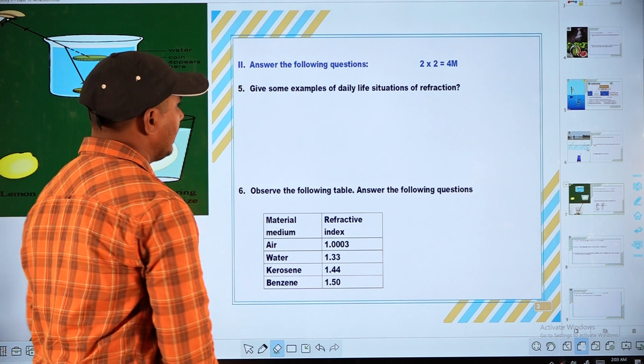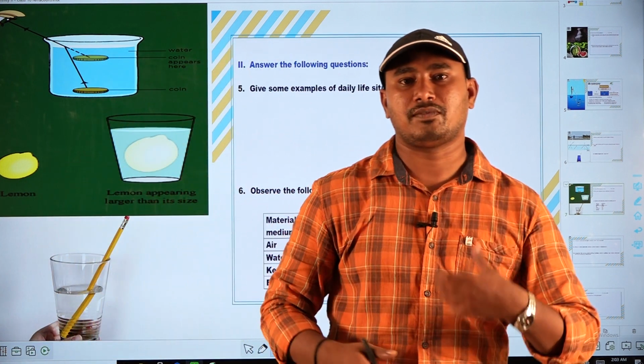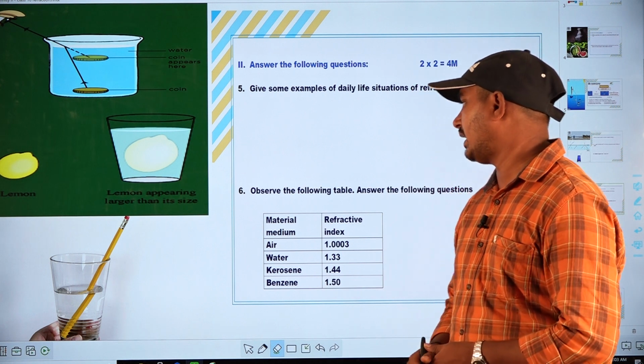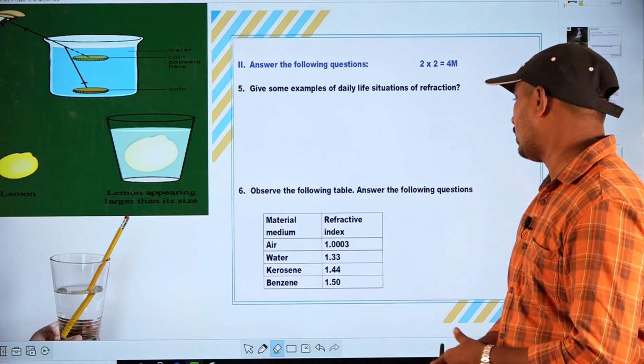So these are some examples of refraction of light in daily life. Next, go to the sixth question. Observe the following table and answer the following questions.